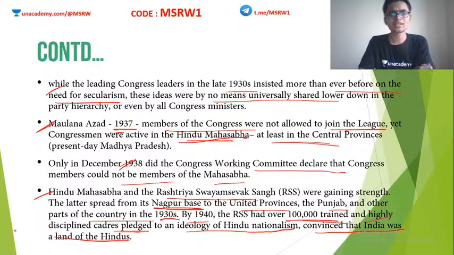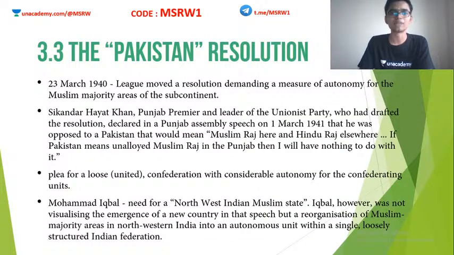So both the RSS and the Hindu Mahasabha are pro-Hindu organizations. Everybody knows that. So this Hindu nationalism and Congress allowing its members to join these kinds of groups were considered as some kind of threat by the Muslim counterparts. Fine. So all these eventually led to a widening rift between Hindus and Muslims and to everything that happened during the time of partition.